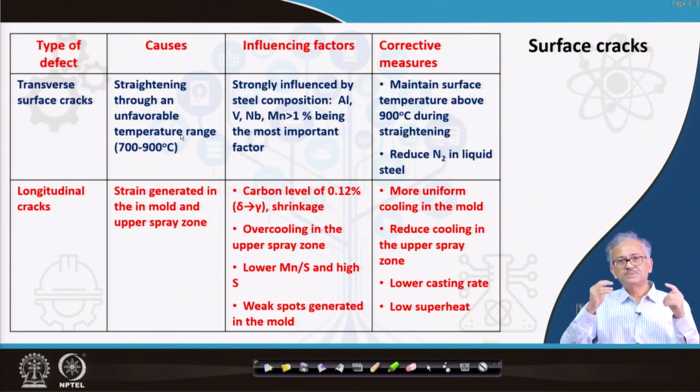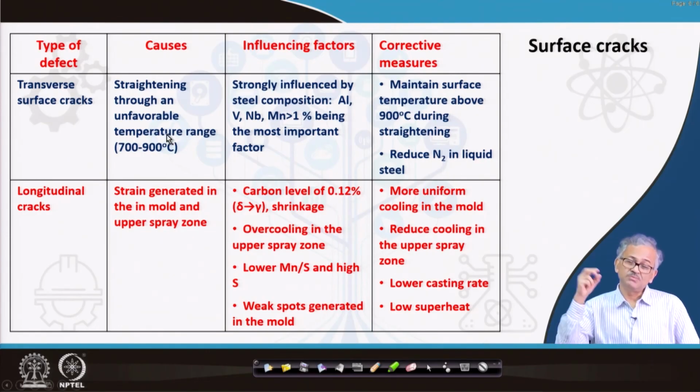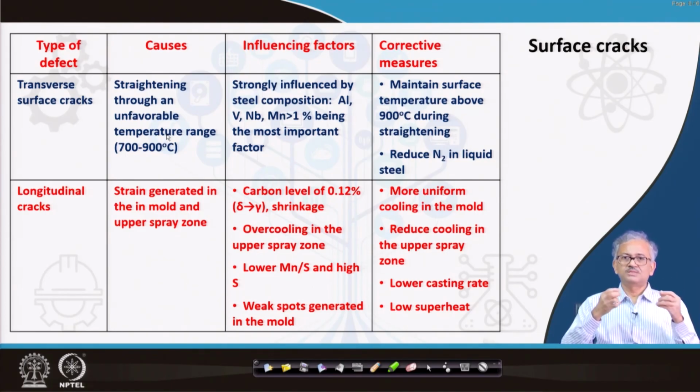And nitride precipitation takes place in the temperature range of 700 to 900 degrees centigrade, especially if the structure is strained. Okay, so that's why straightening through an unfavorable temperature region deposits a lot of nitride precipitates into the transverse cracks. Basically, this precipitate acts as a stress concentrator, and if some weakness is there, they propagate in the form of transverse cracks.